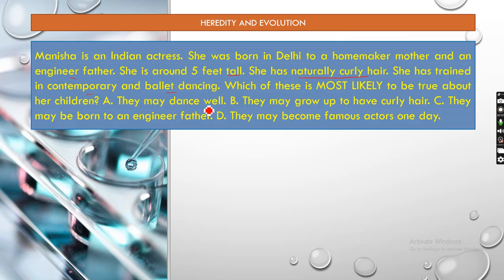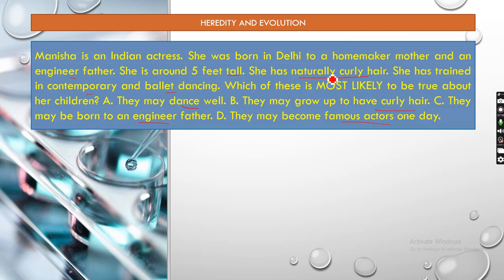Option A, they may dance well. Option B, they may grow up to have curly hair. Option C, they may be born to an engineer father. Or option D, they may become famous actors one day. So here they have asked which is most likely to be true, the one that will be inherited by her children.